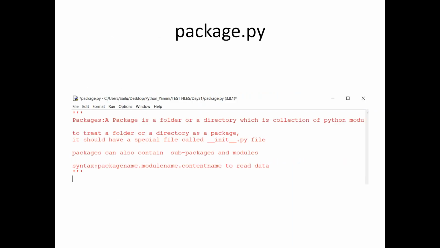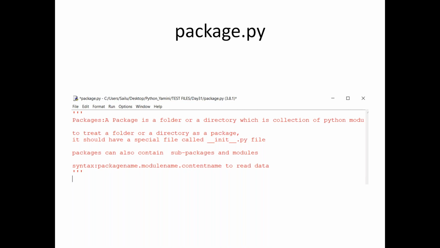How to handle these things means we are going to depend on packages. What you have learned so far is functions and modules. Functions and modules are on one hand. Now all your modules are going to be represented by using a package. Amini asked me long back how to handle the pandas library or the numpy library. These are libraries, and in these library packages we have different modules and different functions.